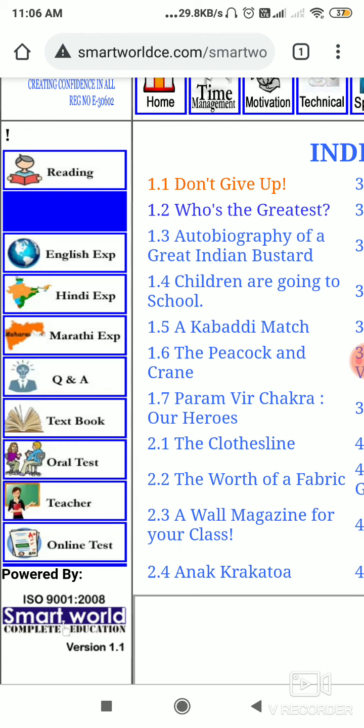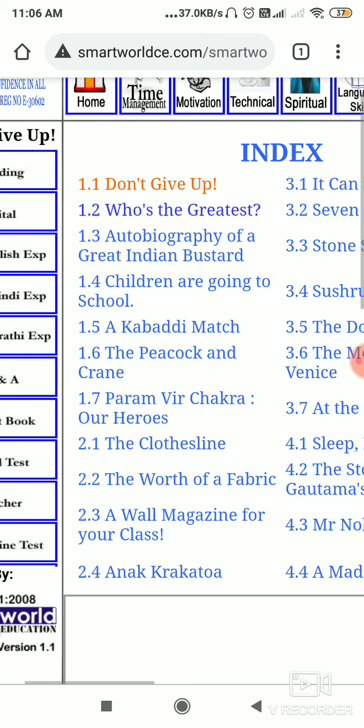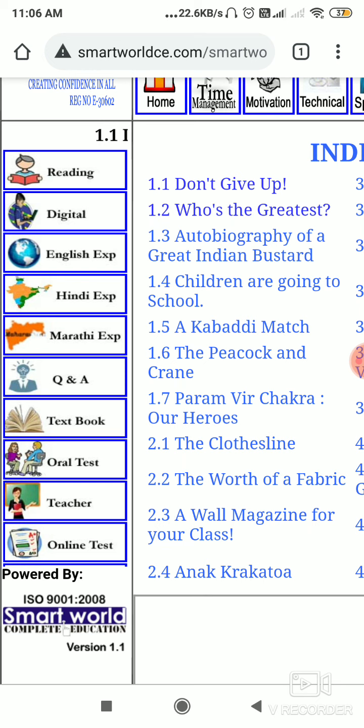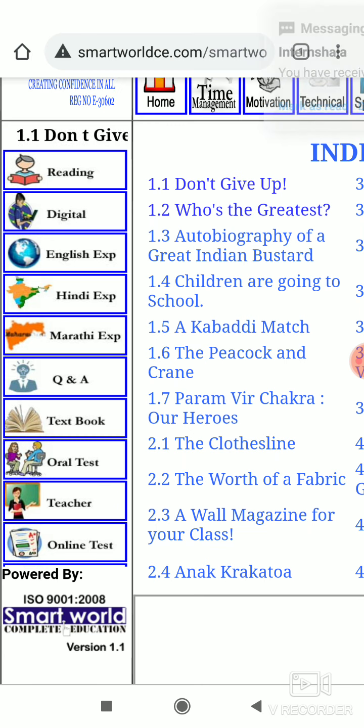Keep your record with standards, with subject, how many things you have done, right? Once you click on this, here there are reading, digital, explanation in English, explanation in Hindi, explanation in Marathi, and these 3-4 videos. You have to go through that.